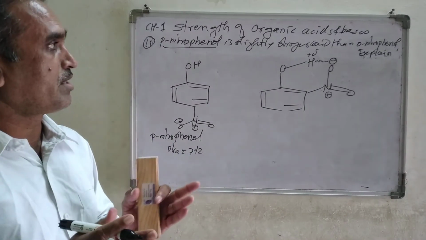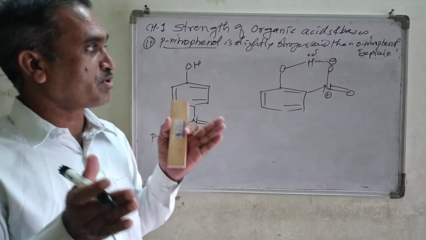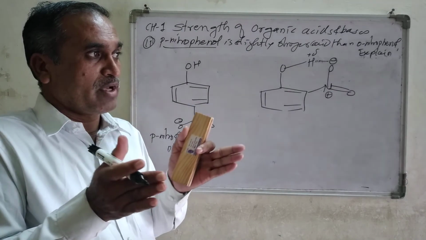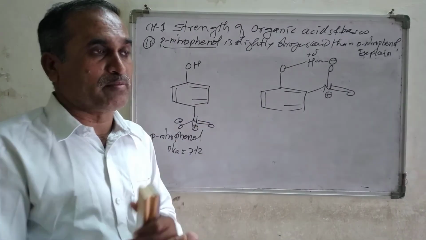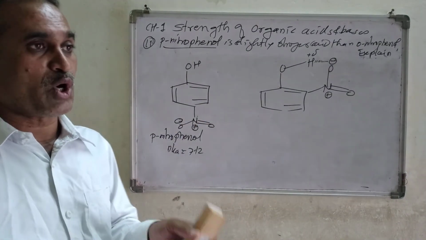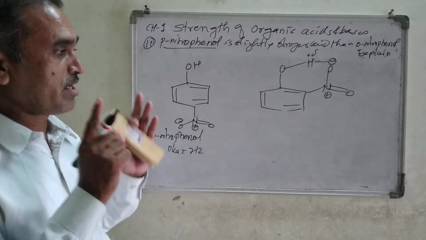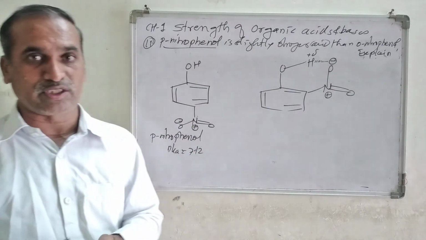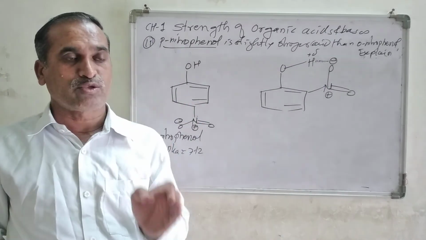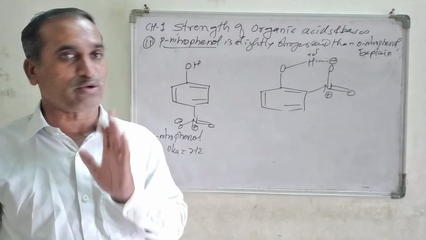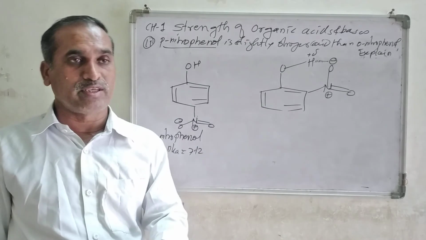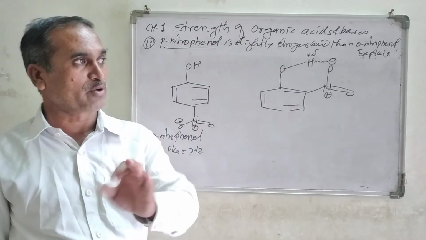The dash line indicates that the hydrogen and oxygen atoms are forming one special type of bond, and that bond is called a hydrogen bond. In hydrogen bonding, there are 2 types: one is called intermolecular hydrogen bonding, and another one is called intramolecular hydrogen bonding.